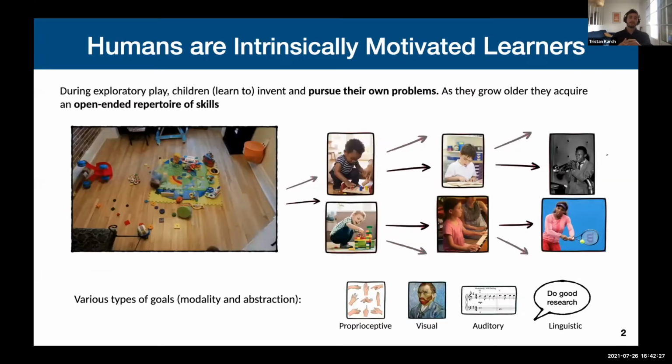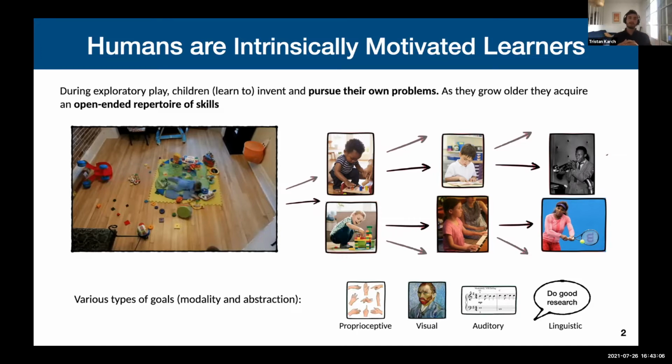So one extraordinary property of child development is that children spend a lot of time spontaneously exploring their environment. And they are never really externally told to do so. Instead, they are driven by what psychologists call intrinsic motivations and what we, in everyday language, call curiosity. So from very early stages of their development, children learn to invent and pursue their own problems. And as they grow and become adults, these problems become more and more complex. And this way, humans learn what we call an open-ended repertoire of skills.